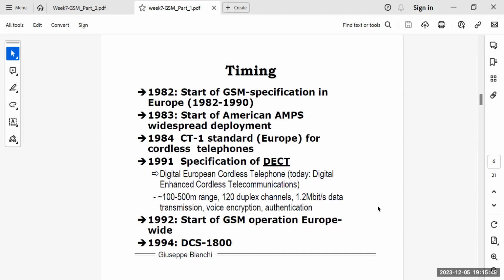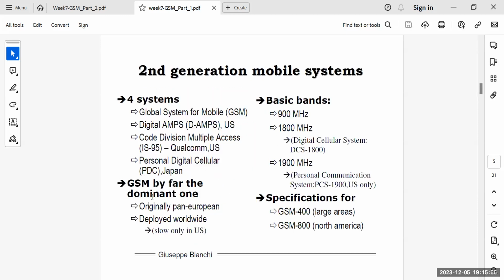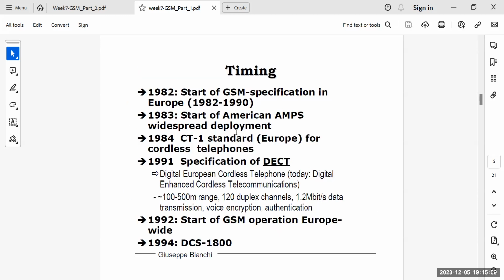Okay, so timing, 1982, the start of GSM specification in Europe. As I said, the GSM is sort of the pan-European technology to begin with. And in 1983, the start of American AMPS widespread deployment was being done. In 1984, there was CT1 standard Europe for cordless telephones.